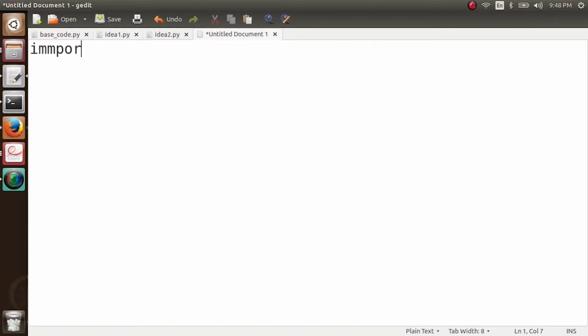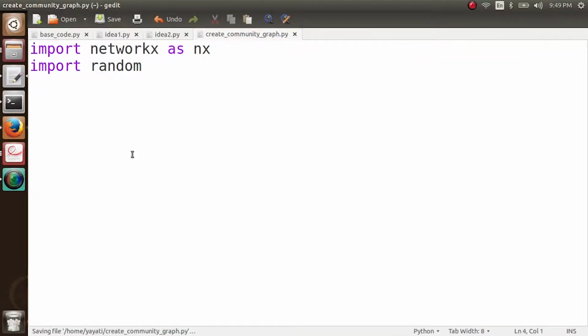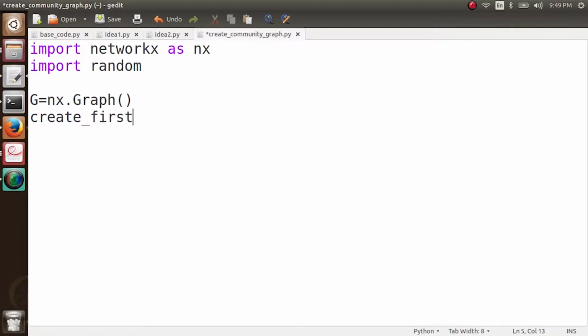So I'll just import networkx as nx, and I'll also need the random function, so I import random as well. Let me save this file as create_community_graph.py. Okay, so I imported random, and then I create a graph G equals nx.Graph. After this, I create the first community in this graph, so I call the function create_first_community.